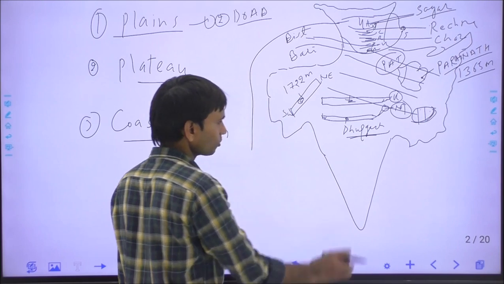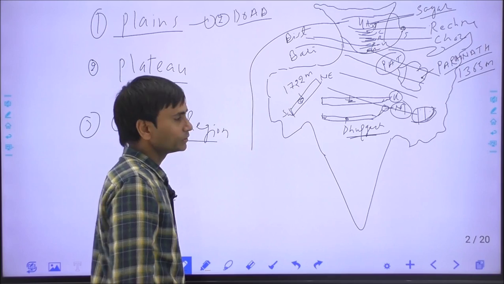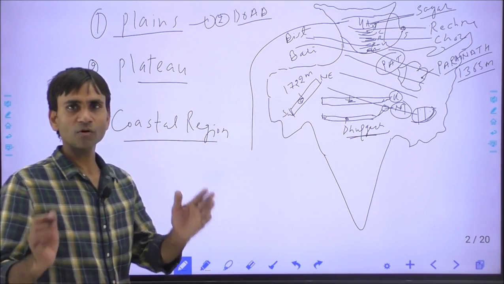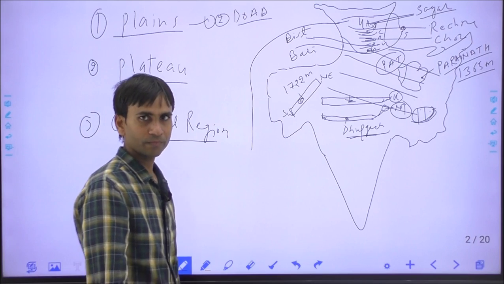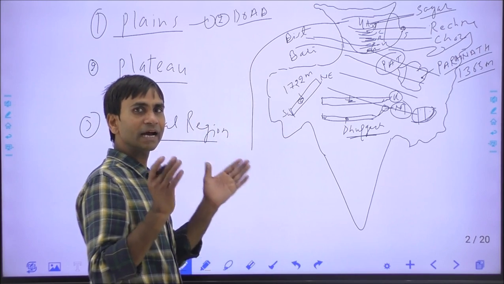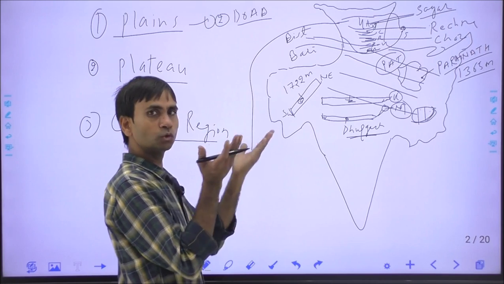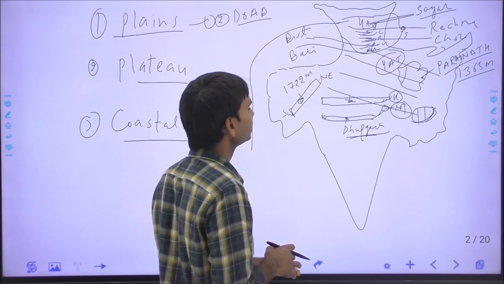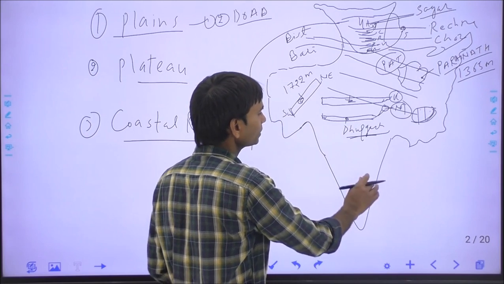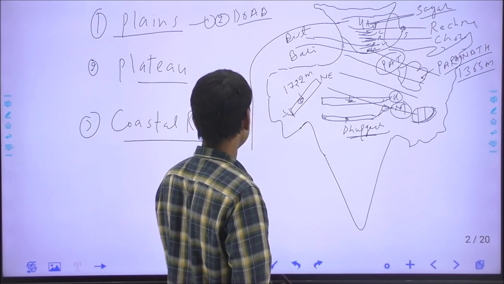The southern part of India is called the Deccan Plateau, which is triangular in shape, and mostly it is formed by the lava flow when the volcano erupted and it produced too much lava, and finally it was deposited in this part and converted into the Deccan Plateau.